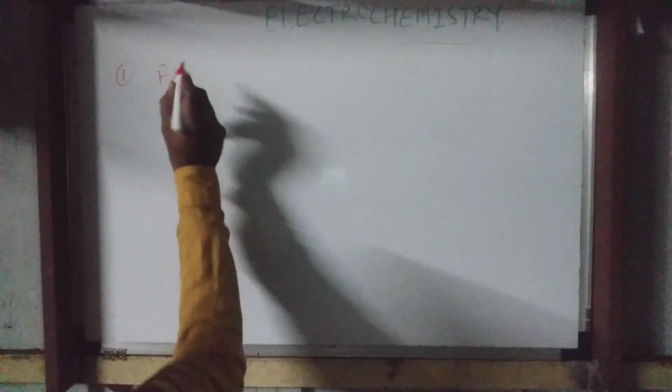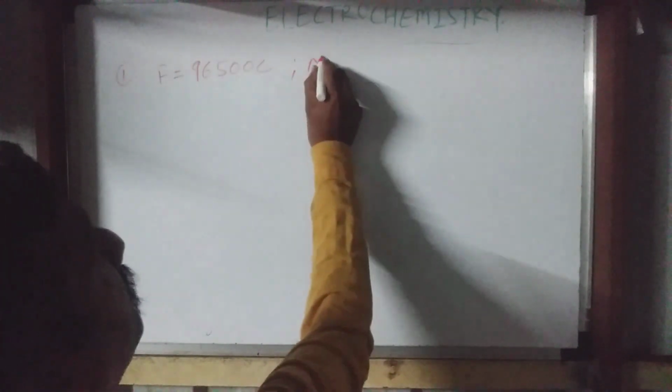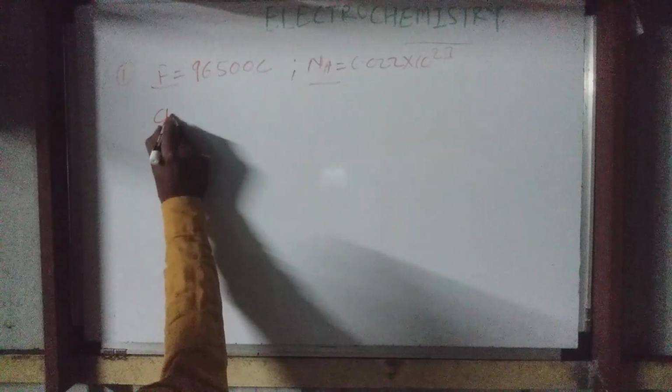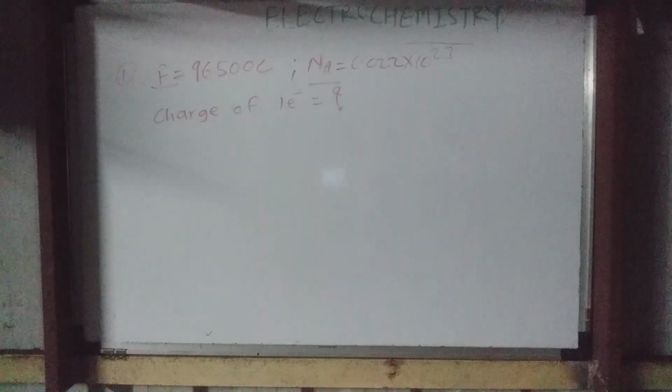I'll write here. The first numerical is from the values of Faraday. What is the value of Faraday? It is nothing but 96,500 coulomb. And Avogadro's number, what is the Avogadro's number? That is 6.022 into 10 raised to 23. From the values of Faraday and Avogadro's number, calculate the coulombic charge of an electron. What is the charge of one electron? That we have to determine. That is the question, a simple question we have.